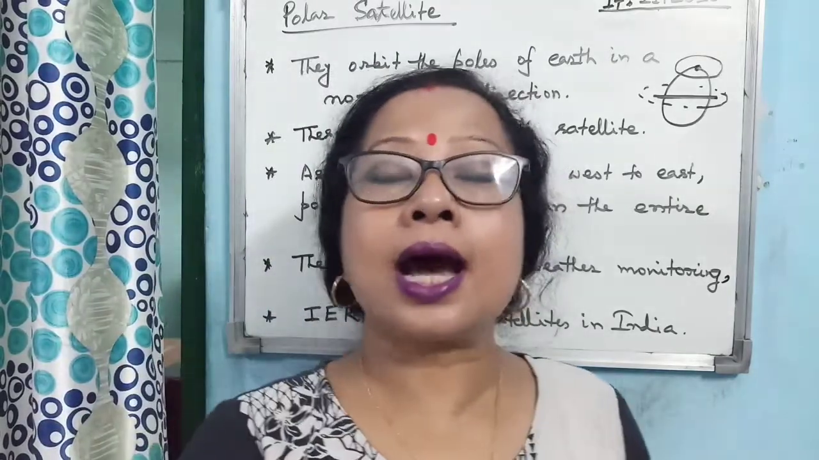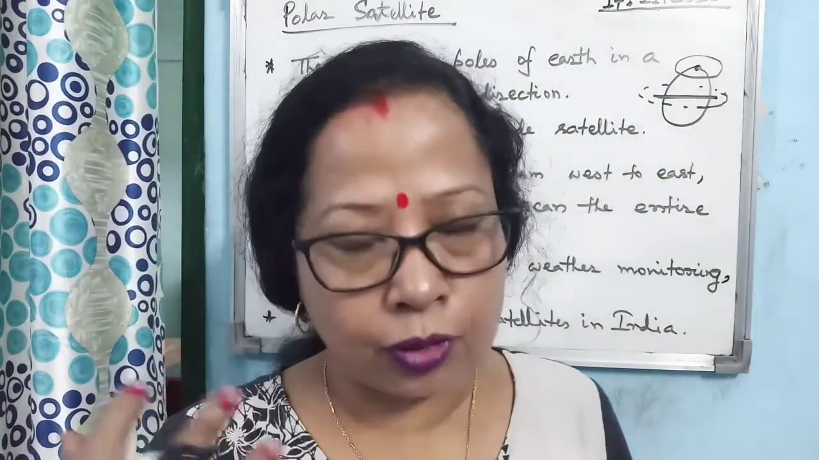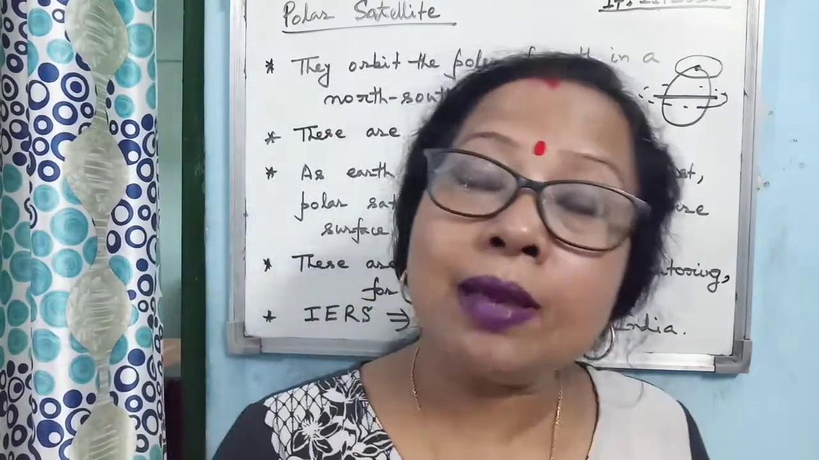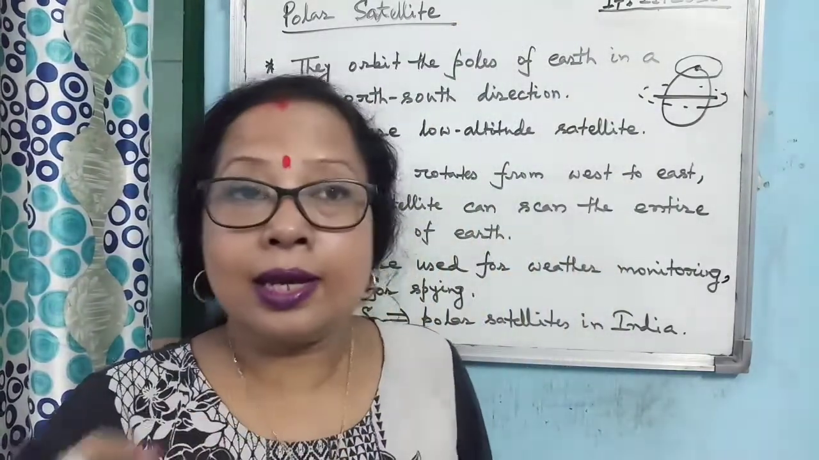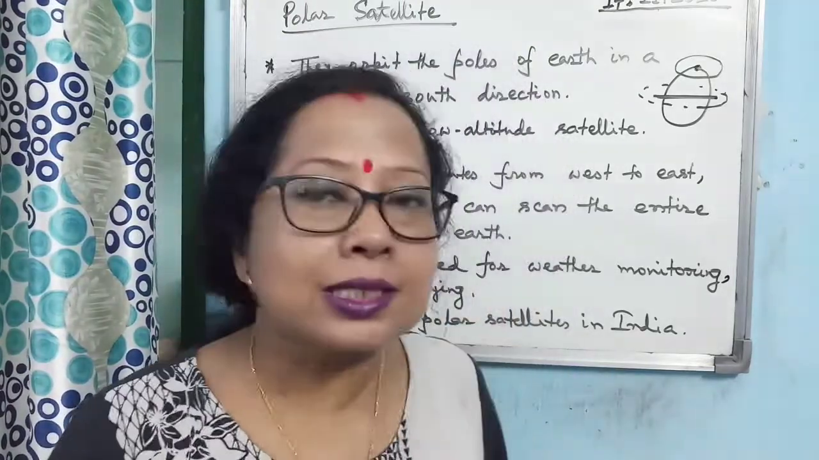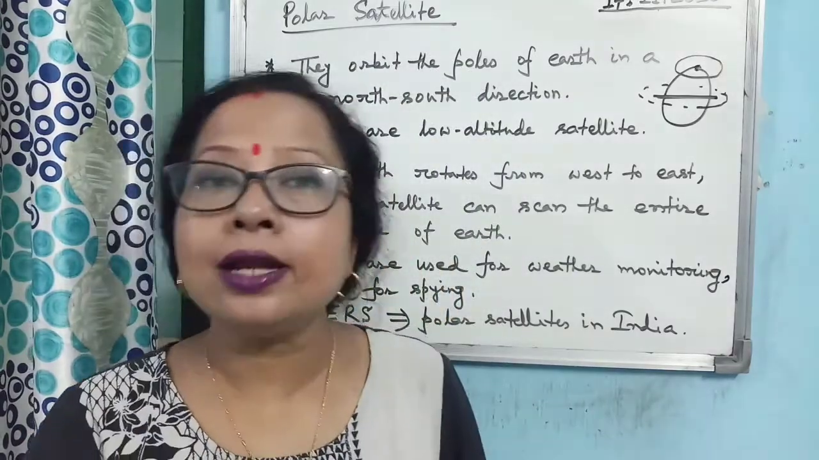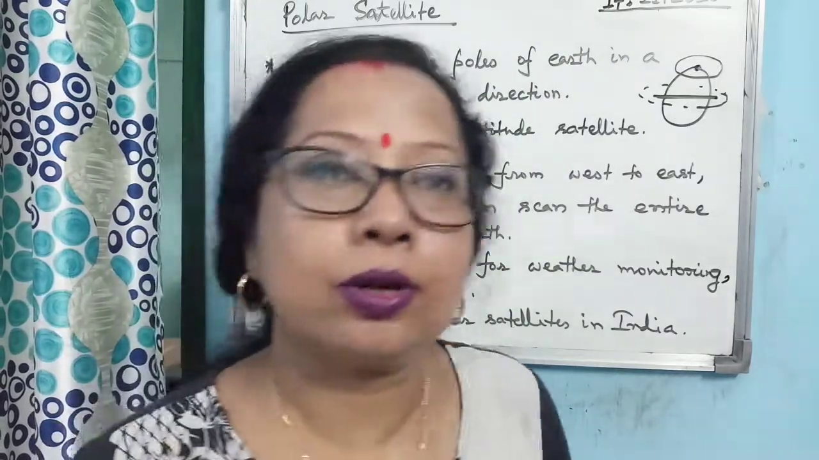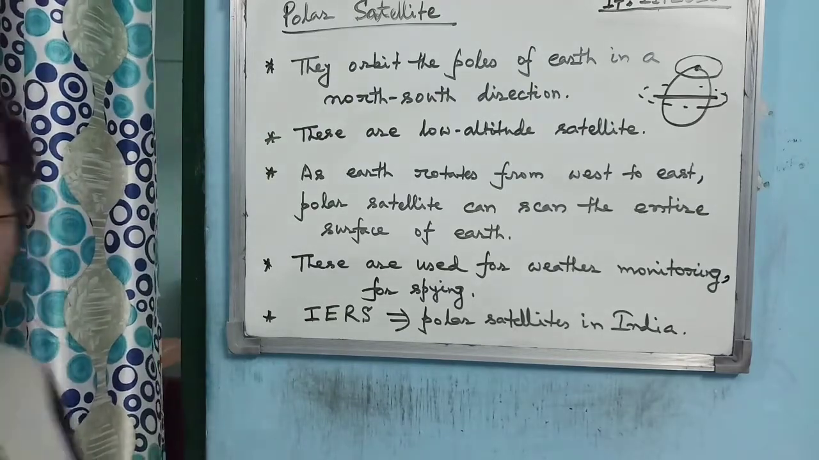So polar satellites are used for monitoring the weather and the environment on Earth's surface, or they may be used as spy satellites. If you want to observe whatever activities are going on on Earth's surface, then a polar satellite is used. And as they are low altitude satellites, it is easy to launch them and set them in that particular orbit. So these are the important points for the polar satellite you are supposed to remember for your exam.